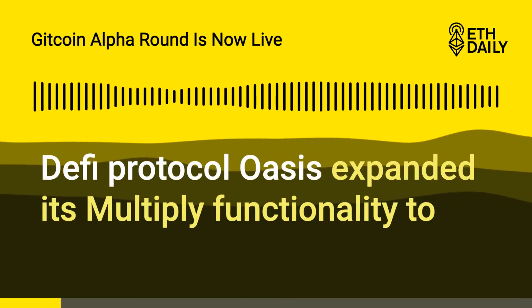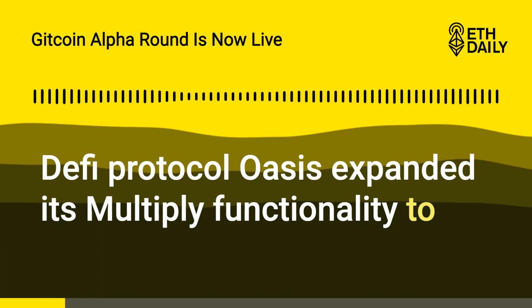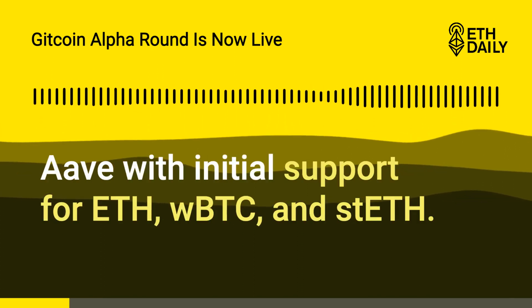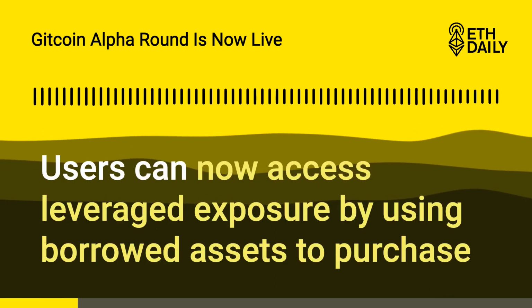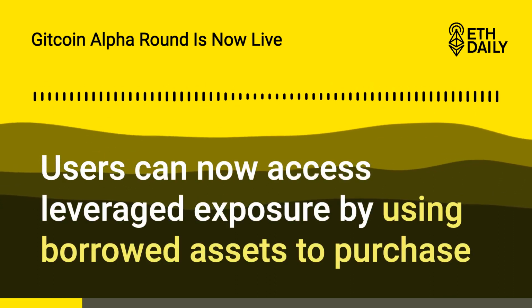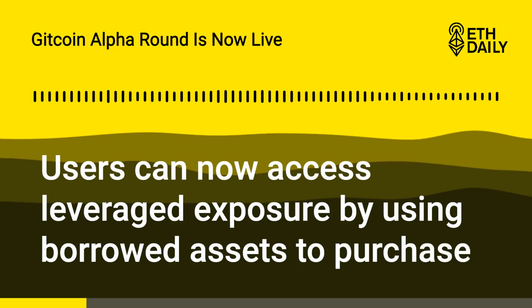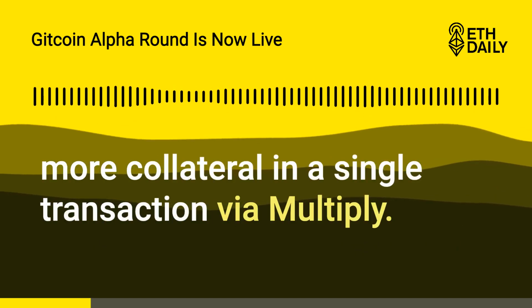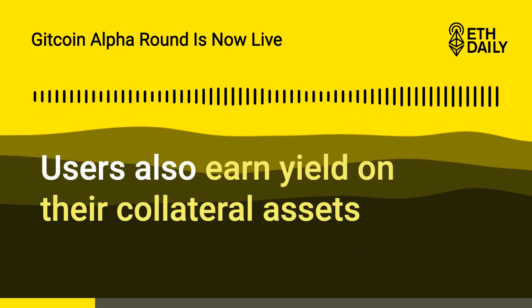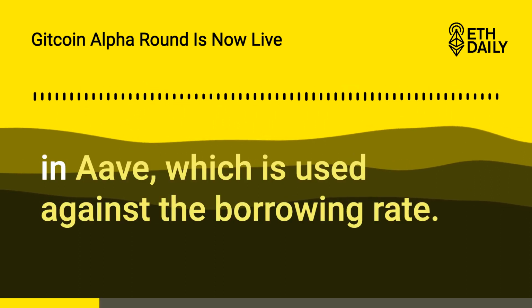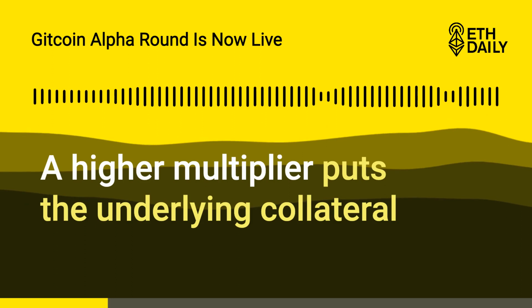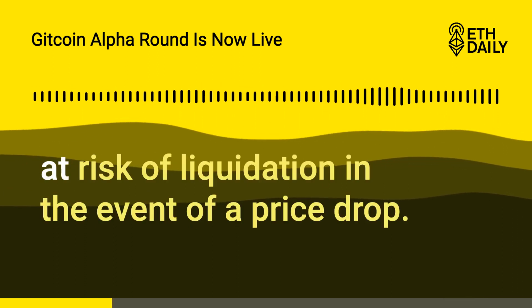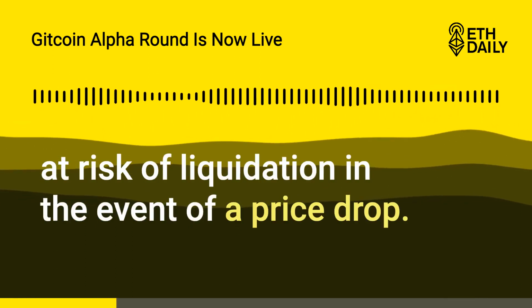DeFi protocol Oasis expanded its Multiply functionality to Aave, with initial support for Ether, wrapped BTC, and stETH. Users can now access leveraged exposure by using borrowed assets to purchase more collateral in a single transaction via Multiply. Users also earn yield on their collateral assets in Aave, which is used against the borrowing rate. A higher multiplier puts the underlying collateral at risk of liquidation in the event of a price drop.